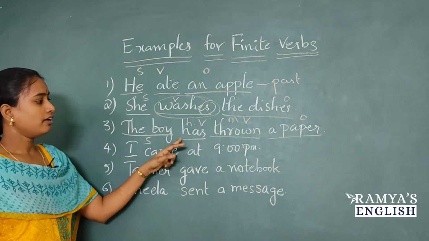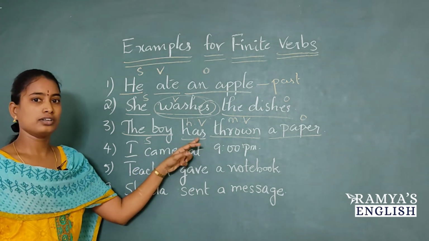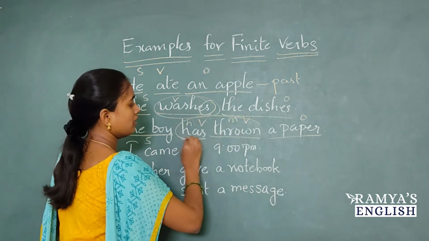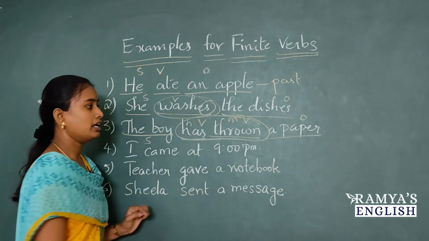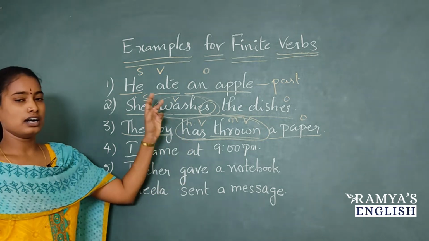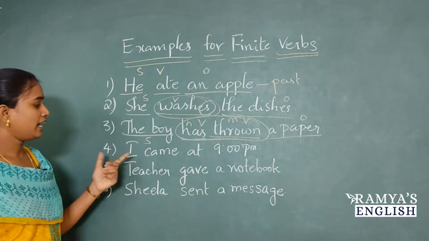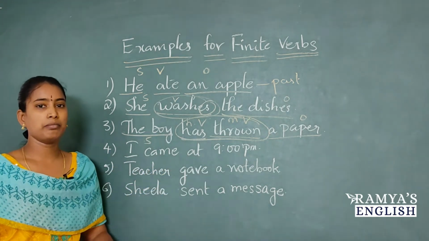For the boy, we are using has here. So it is also indicating the gender. Here both are together, helping verb and main verb both together are finite verbs. Is it clear?